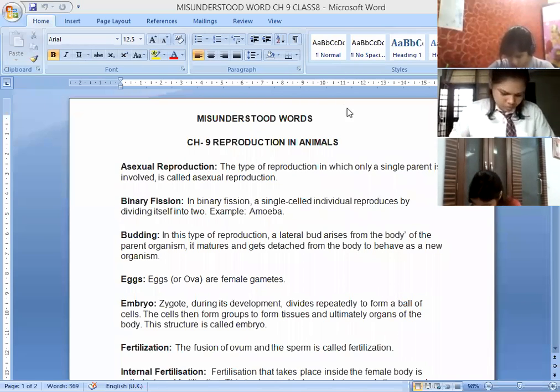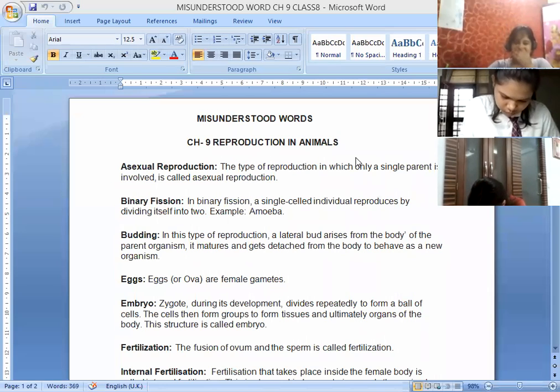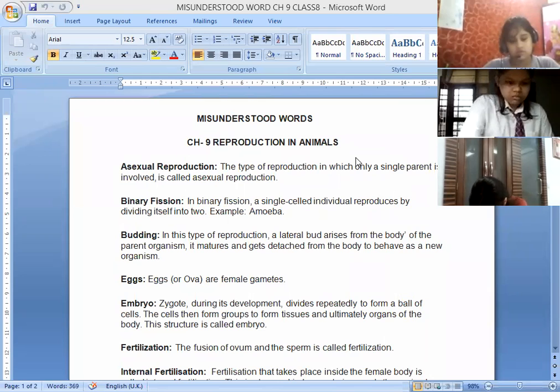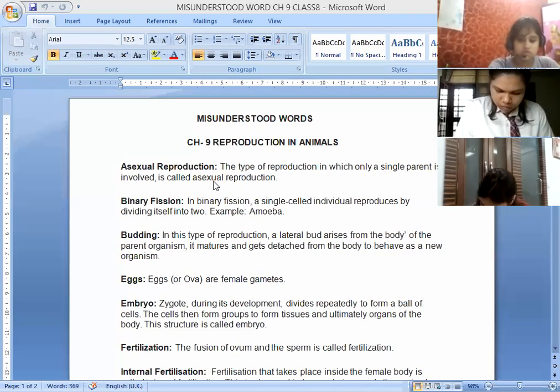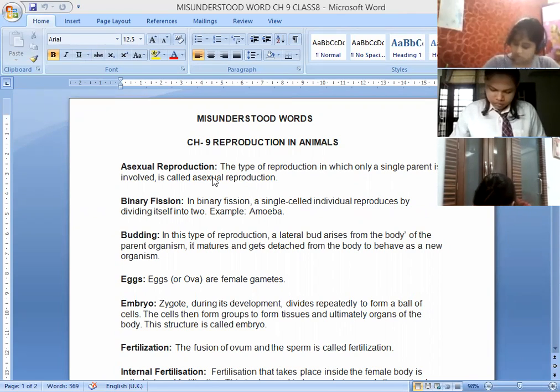So, reproduction in animals. In previous class, children, you have read the reproduction in plants. We have studied the structure of flower completely. Now, the different types of reproduction in animals we will study in this chapter. So, the first misunderstood word of the chapter is asexual reproduction.